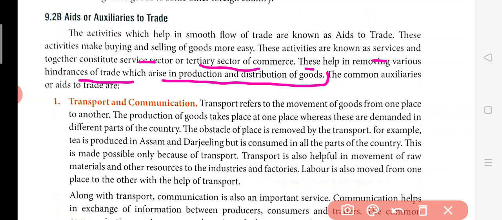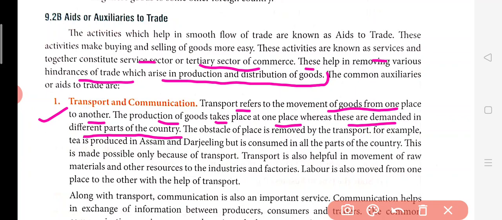The common auxiliaries or aids to trade: the first one is transportation and communication. So the first thing which should come to our mind is the transportation and communication. The transportation refers to the movement of goods from one place to another. The production of goods takes place at one place, whereas these are demanded in the different parts of the country. Now here what happens, how transport helps, because see, manufacturing is being done at some place and the demand is at some other place.